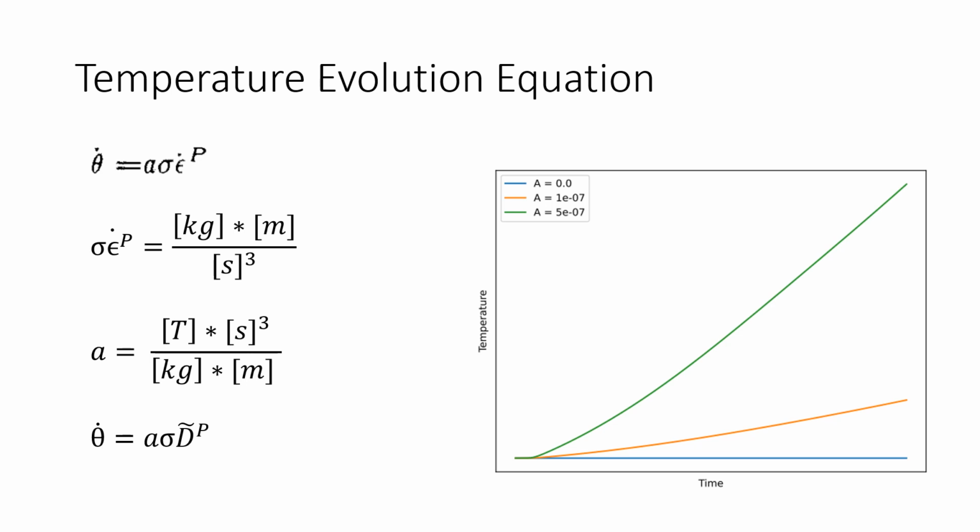Now, there could be ways to more accurately represent the temperature increase based on stress and plastic strain rate with maybe a polynomial or an exponential term, but we will see later that this is a very appropriate approximation. So there is no need to make this more complex and gather more constants similar to A. We will translate this equation into our model by setting stress to be equivalent to von Mises stress, and the plastic strain rate will be the equivalent magnitude of the deviatoric plastic deformation rate, or dP.